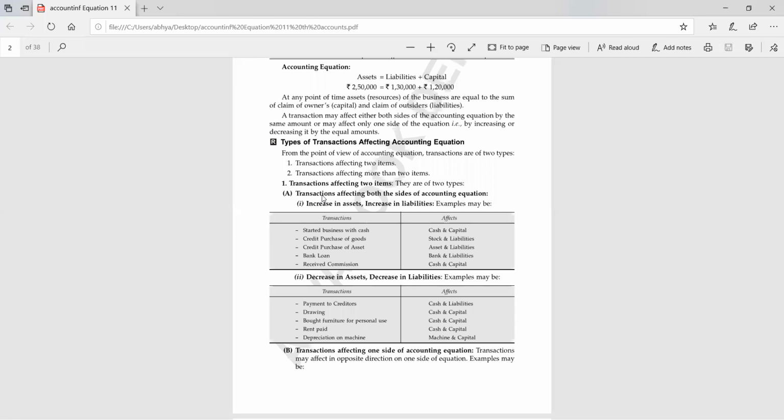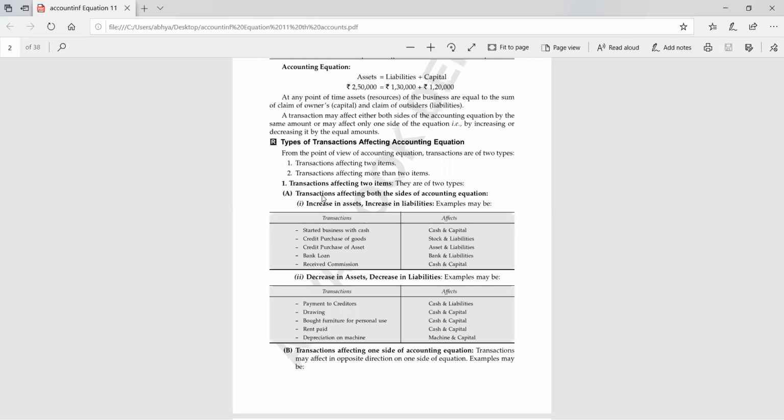With income, capital will be increased, because income से हमारी कैपिटल इंक्रीज हो जाएगी, क्योंकि इनकम किसको मिल रही है, ऑनर को, और ऑनर को रिप्रेजेंट कौन कर रहा है बिजनेस में, कैपिटल. Okay, so if there is any expense like salary paid, rent paid, interest paid, कहाँ से पे कर रहा है बिजनेसमैन, so with all the expenses capital will be decreased, and with all the incomes capital will be increased.